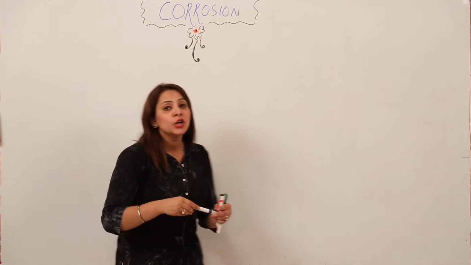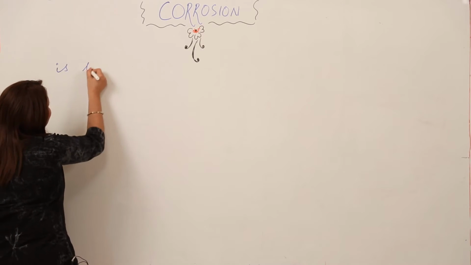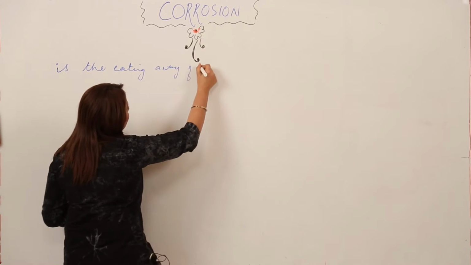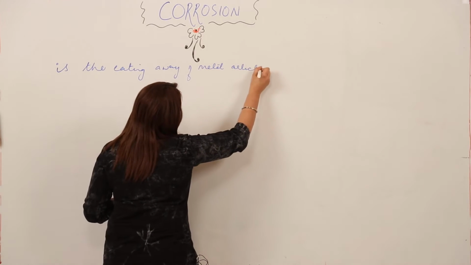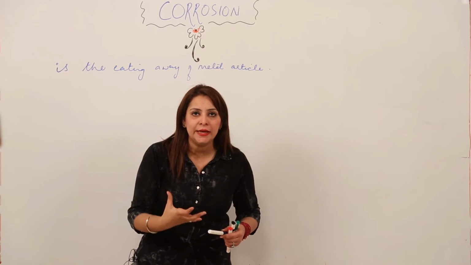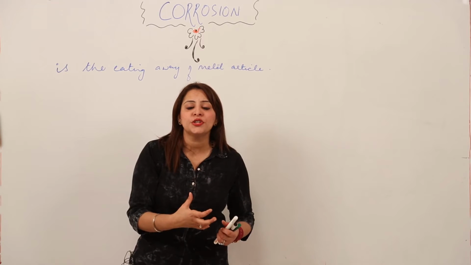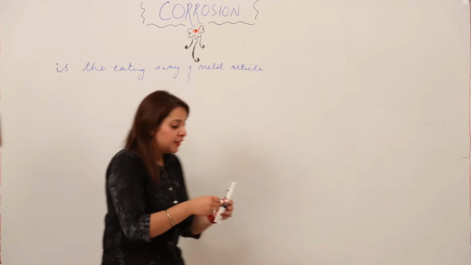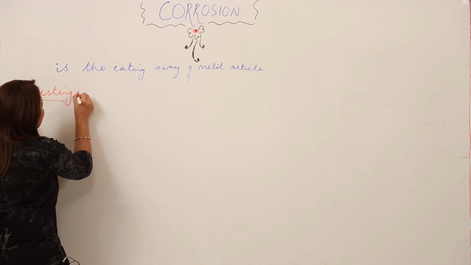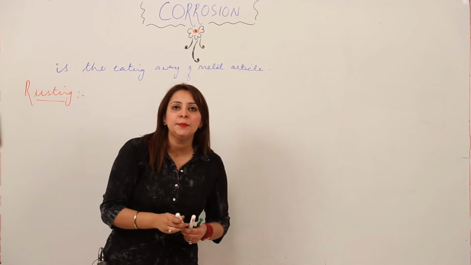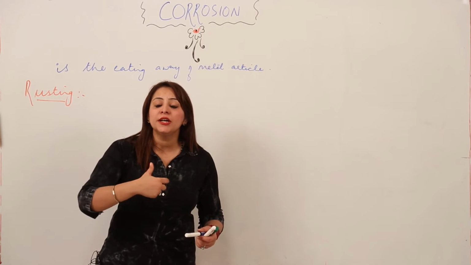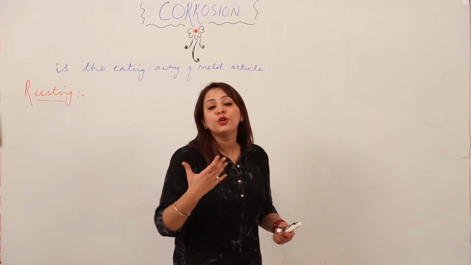So what is corrosion? Corrosion is the eating away of a metal article. In case of iron, it is given a special name, because it is so prone to corrosion. That is rusting. So rusting is actually corrosion of iron. It is a specific name. Corrosion is a word used for all metals, but rusting denotes only the corrosion of iron.